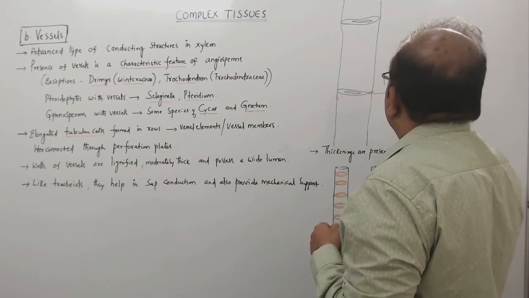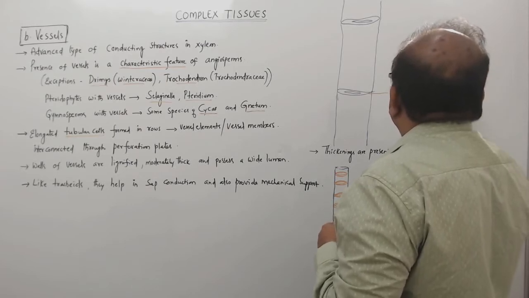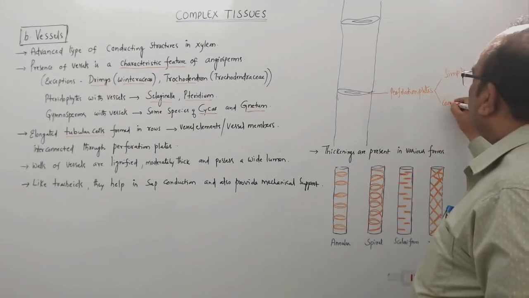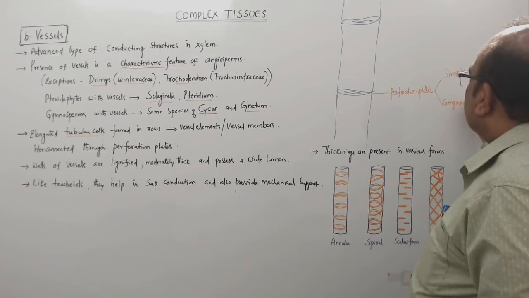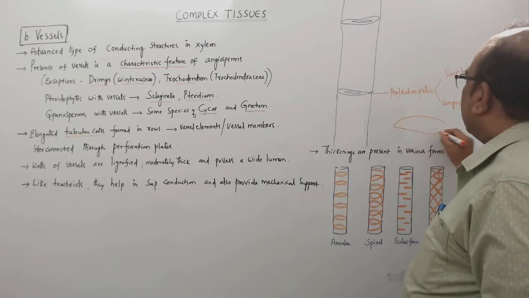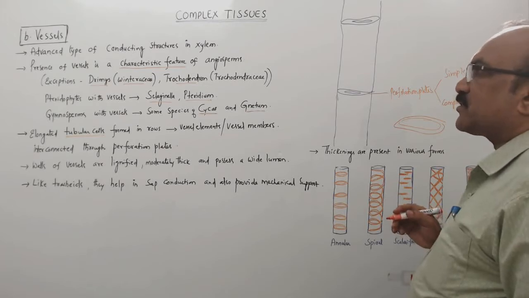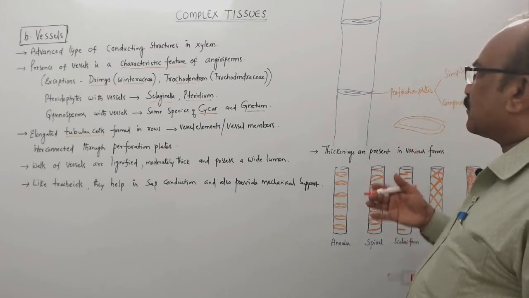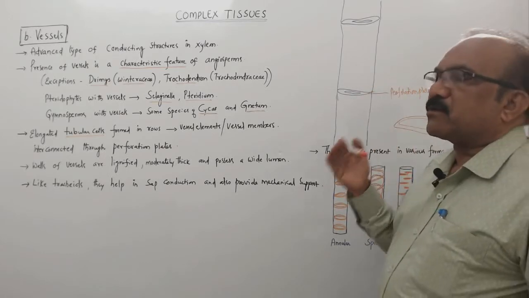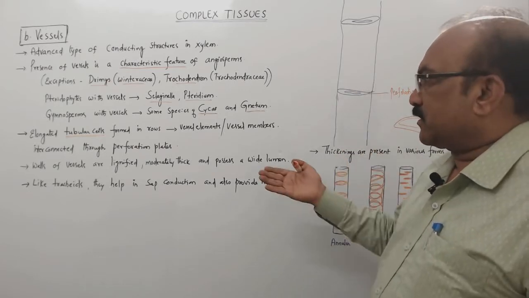And these perforation plates may be simple. If there is a single pore, it is called a simple perforation plate. And if you find a group of pores, then it is called a compound perforation plate. And sometimes you will find only a large hole that is formed due to the destruction of these pores. So that means the cross wall never becomes a hindrance for the movement of water.